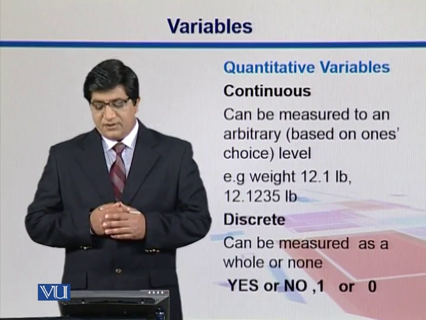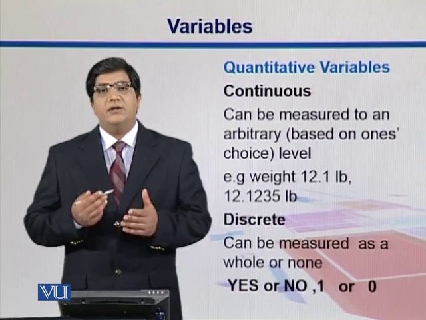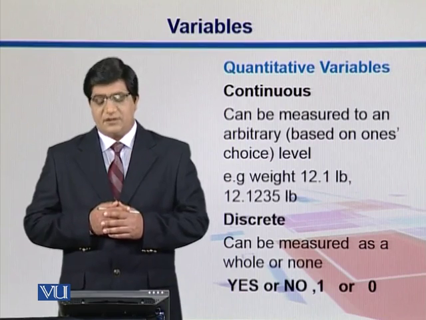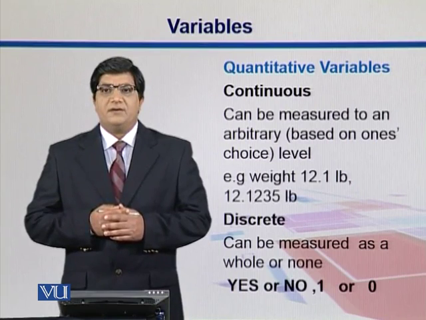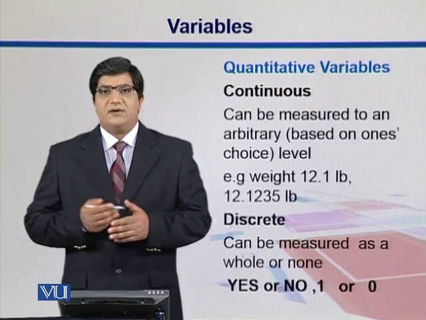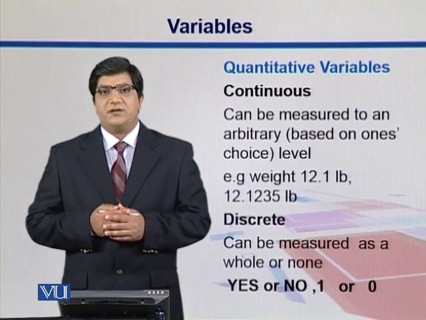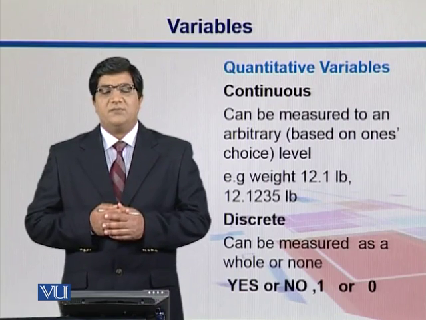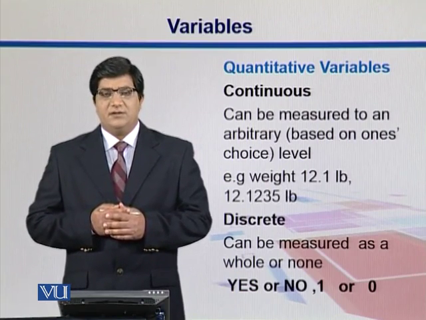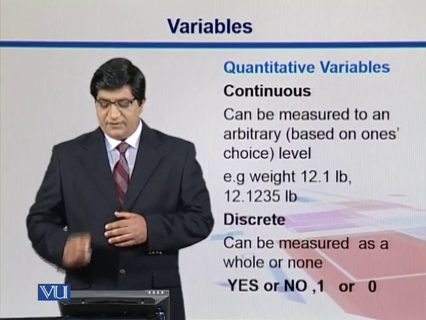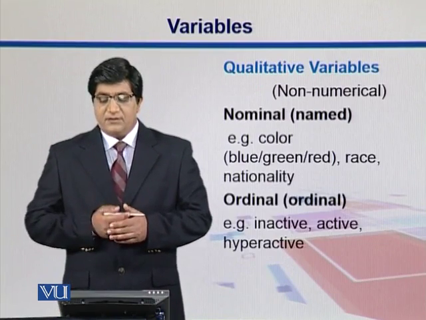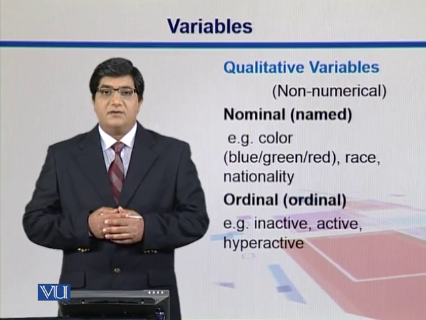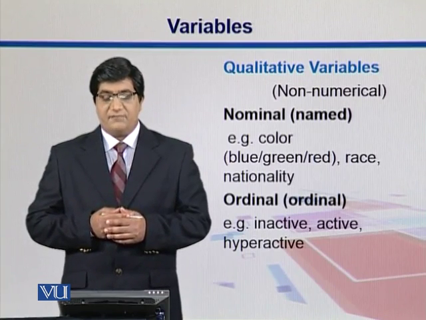In discrete, you can measure it as a whole number, so there is nothing like a fraction. For example, questions where you have yes or no situations, so it can be either yes or no. Somebody can be either a male or a female. Those kinds of examples are discrete. Ones or zeros also.